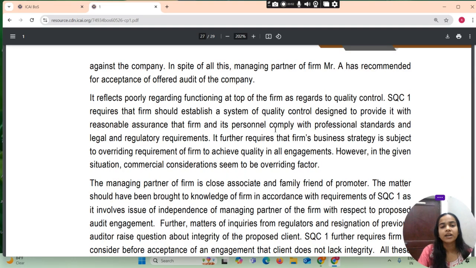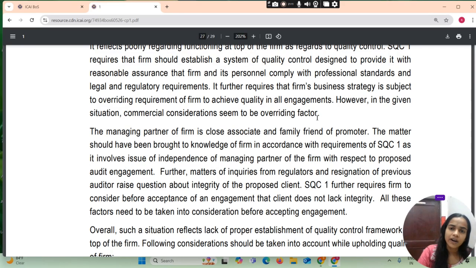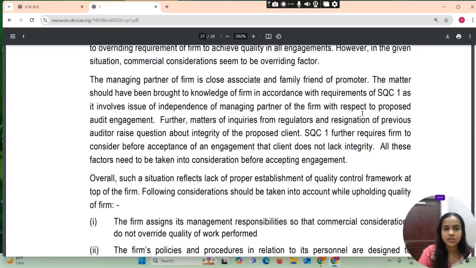It reflects poorly regarding functioning at the top of the firm as regards quality control. SQC1 requires that a firm should establish a system of quality control designed to provide it with reasonable assurance that the firm and its personnel comply with professional standards, legal and regulatory requirements. It further requires that the firm's business strategy is subject to the overriding requirement of the firm to achieve quality in all engagements. However, in the given situation, commercial consideration seems to be the overriding factor.